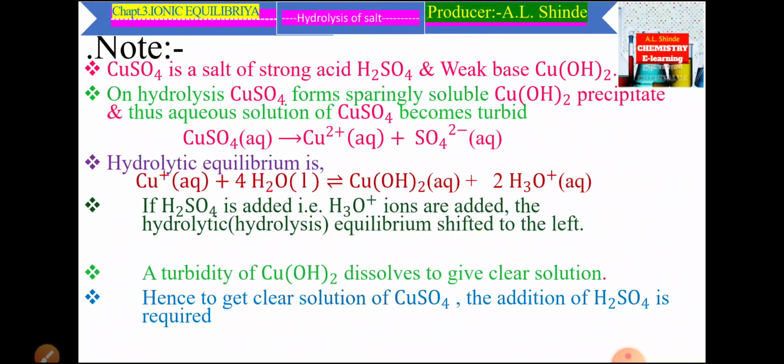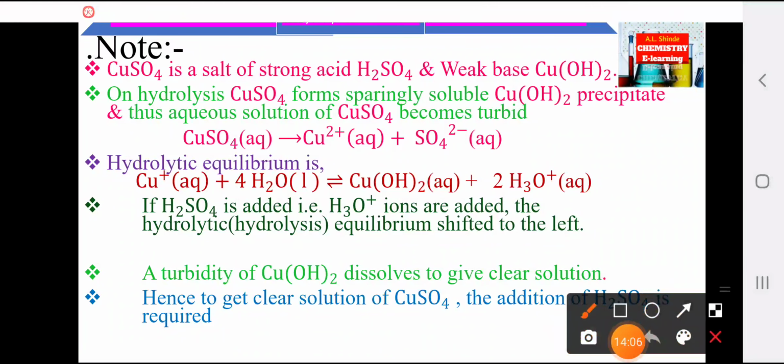Copper sulfate is a salt of the strong acid H2SO4 and weak base copper hydroxide. On hydrolysis, copper sulfate forms a sparingly soluble salt like copper hydroxide precipitate, and thus the aqueous solution of copper sulfate becomes turbid.